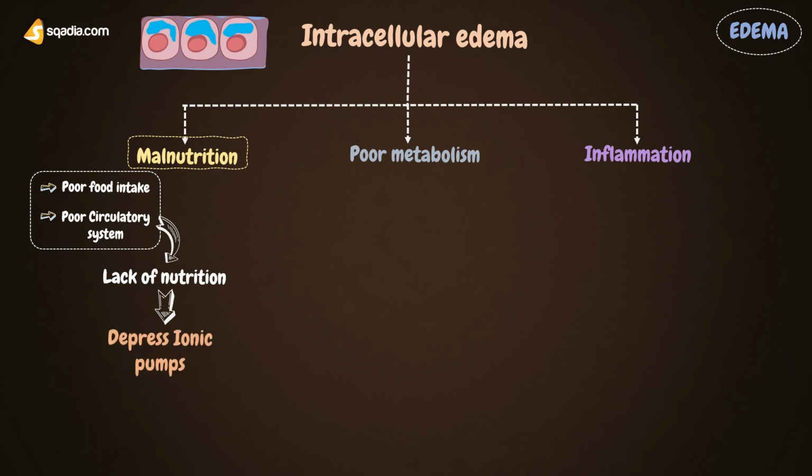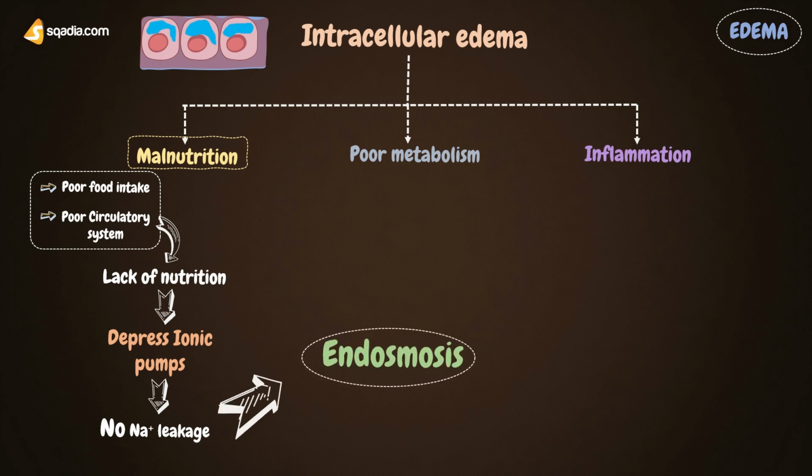This lack of nutrition then causes the ionic pumps of the cell membranes to depress, leading to poor ionic exchange through the cell membrane. Here sodium particularly plays its role, because ionic pump depression does not allow sodium to leak out of the cell. And so sodium concentration inside the cell increases.